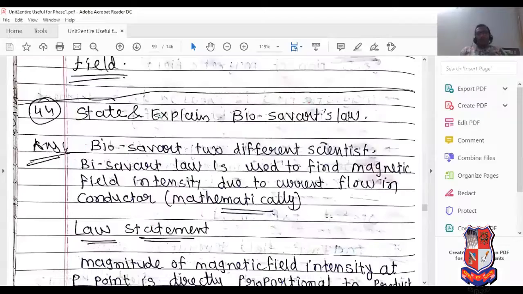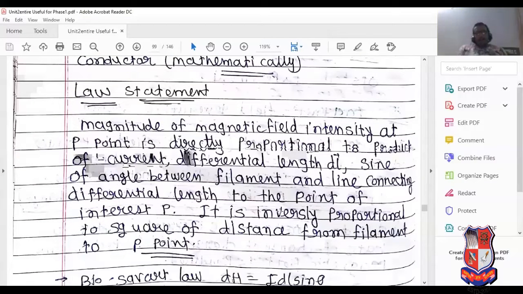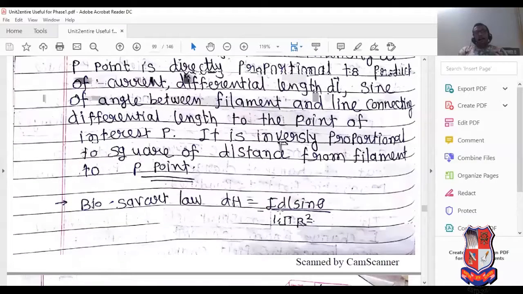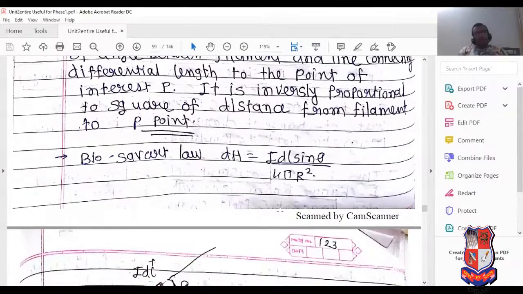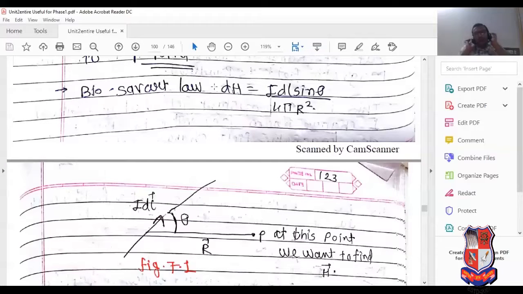Now, the magnitude of magnetic field at point P is directly proportional to the product of current, differential length, and sine of the angle between the filament and the line connecting the differential length to point P, and it is inversely proportional to the square of the distance from the filament to point P. So dH equals I dl sin theta divided by 4 pi r square. It is the basic equation of magnetic field.